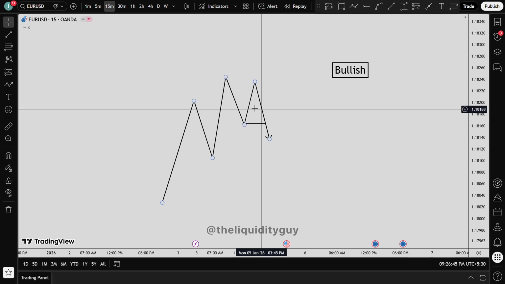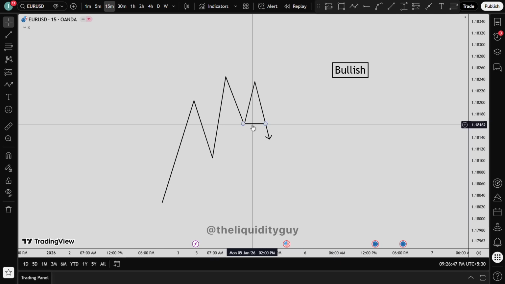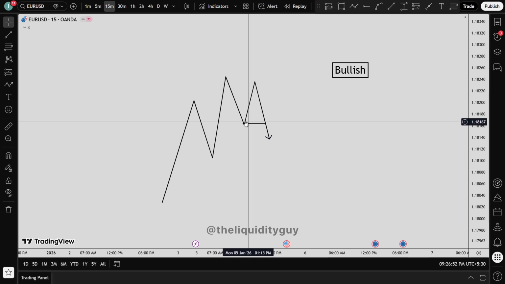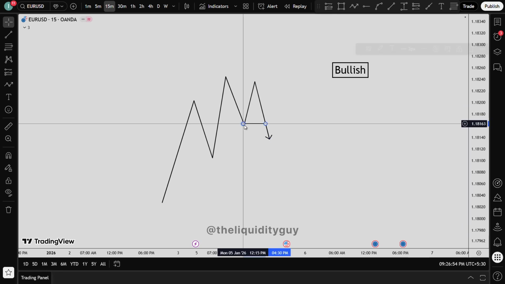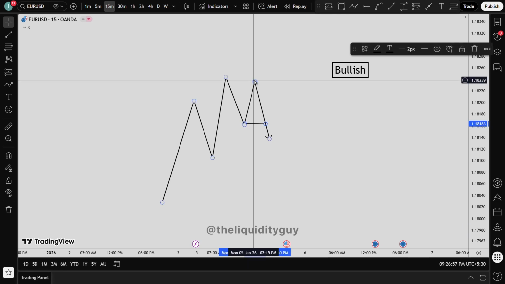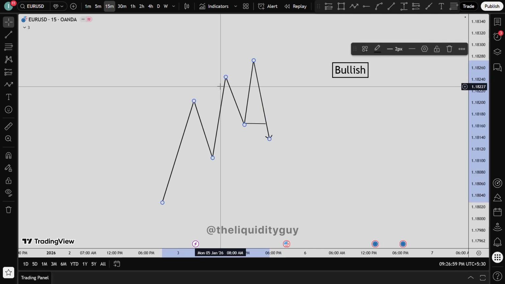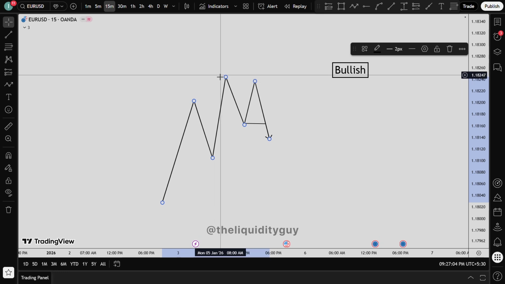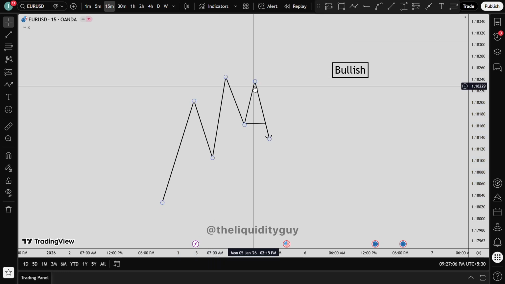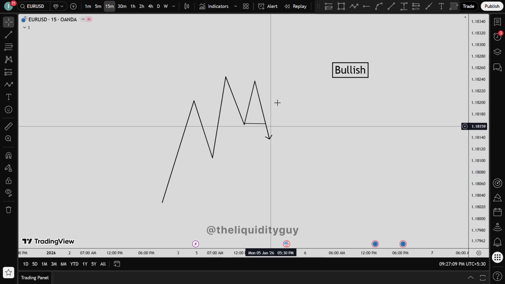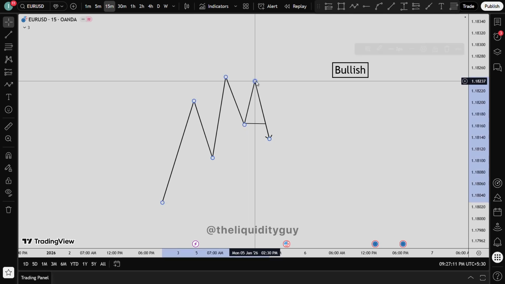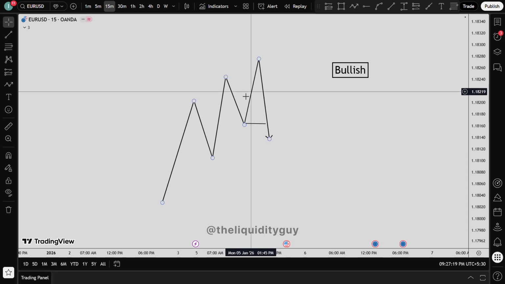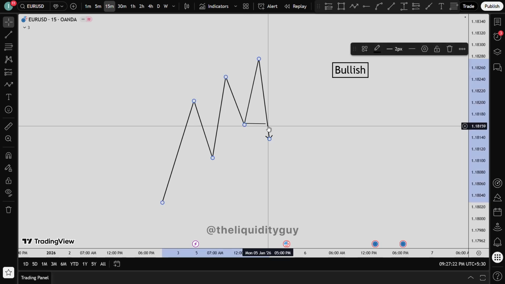People often mistake this as a market structure shift, but this is not a market structure shift because this is not a valid higher low. In order for this to be a valid higher low, we will need to go ahead and close above this previous higher high. But we didn't. We didn't close above this previous higher high. Let's say we just gave a wick. This would not be a market structure shift. But then if this was the case, like it closed above this previous higher high, then this would be a market structure shift.